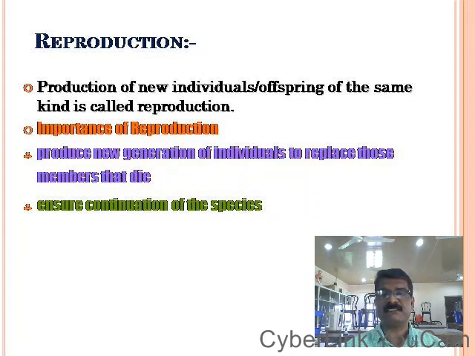What is the significance or importance of reproduction? Reproduction is very essential for maintaining a particular species on Earth generation after generation. If there is no process of reproduction in the universe, the species will not be available on Earth. Therefore, we have to understand the fact that reproduction is very essential for the maintenance or the continuation of species on Earth generation after generation.